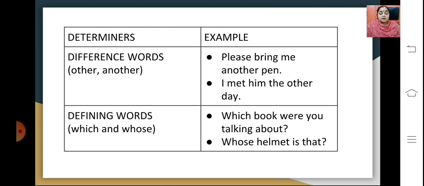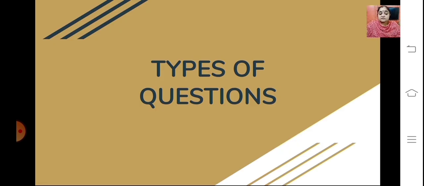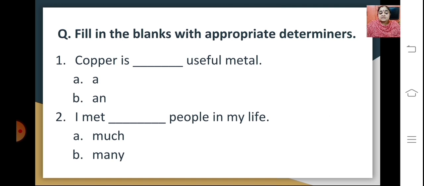Okay, so these were the different types of determiners which you have learnt earlier also. It's a revision. Go through these slides really well. Now we will just go through the types of questions that can be asked for your exams. The first kind is just fill in the blanks with appropriate determiners. For example, the first sentence here is: Copper is dash useful metal. Options given are a and an. So you have to choose the correct one.